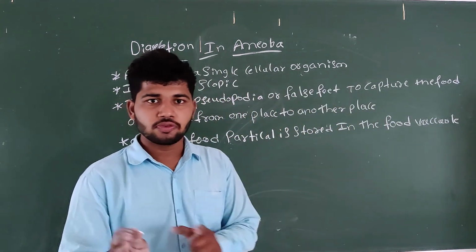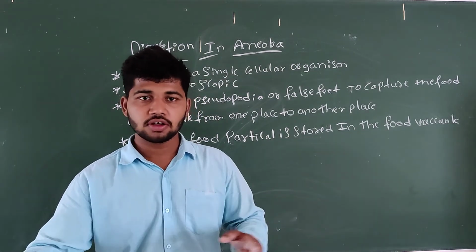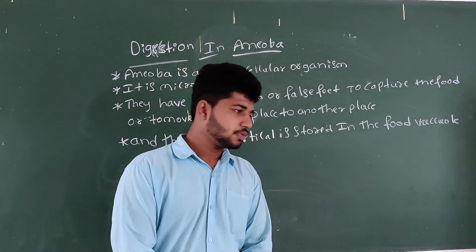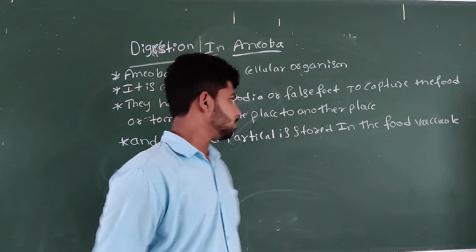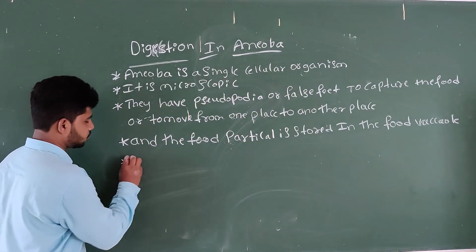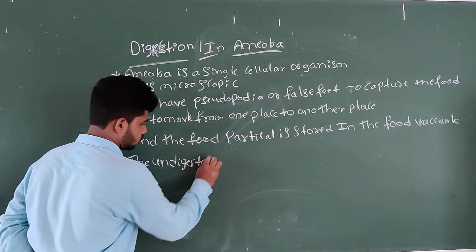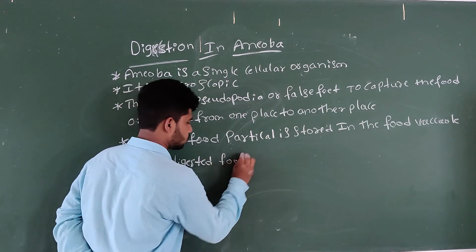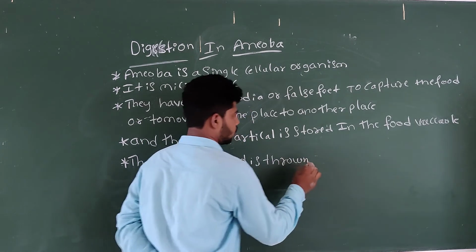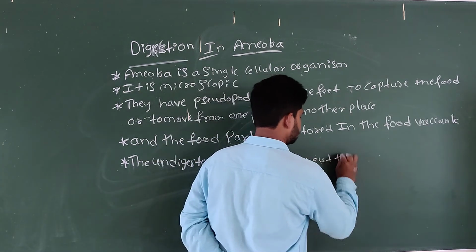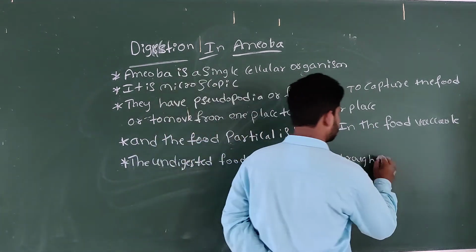The digested food is used for the growth of the amoeba and for reproduction. The undigested food is thrown out through the vacuole.